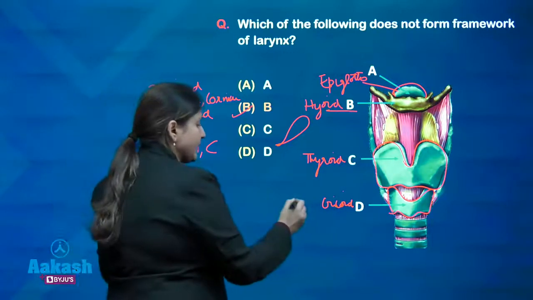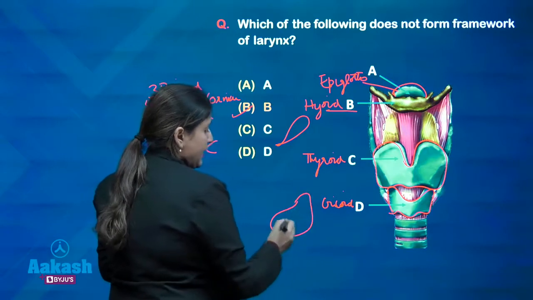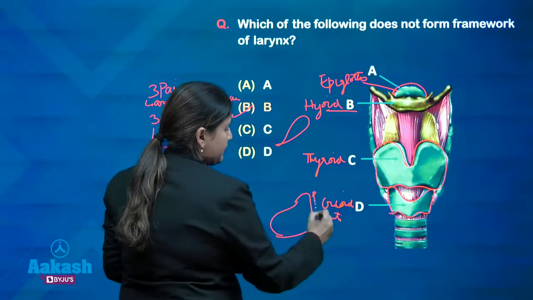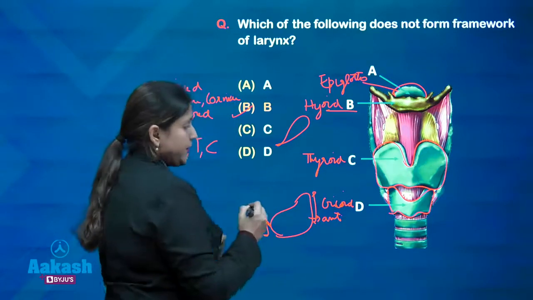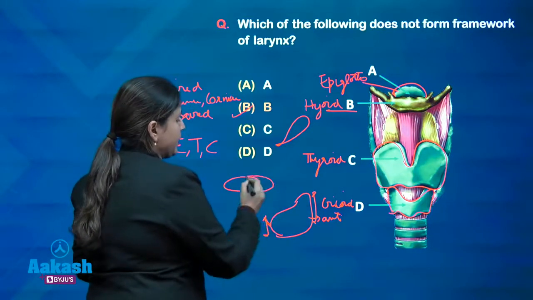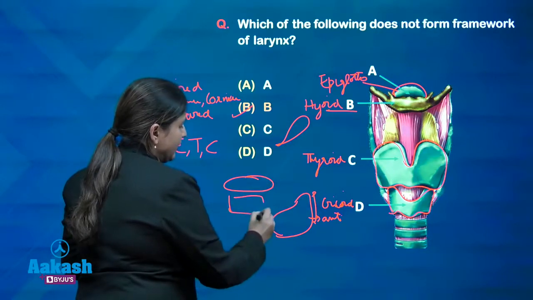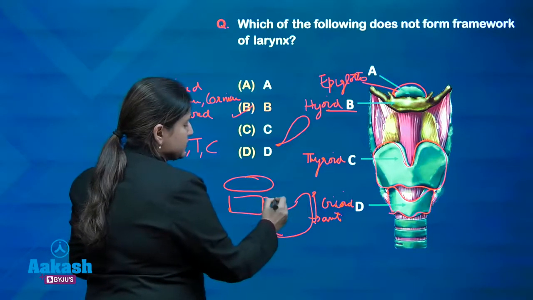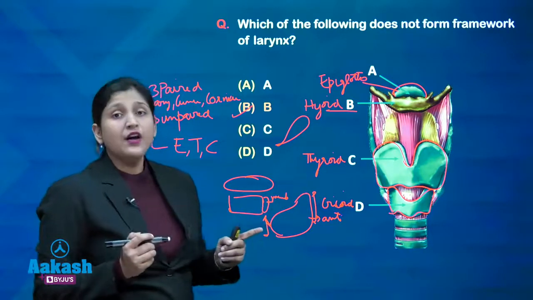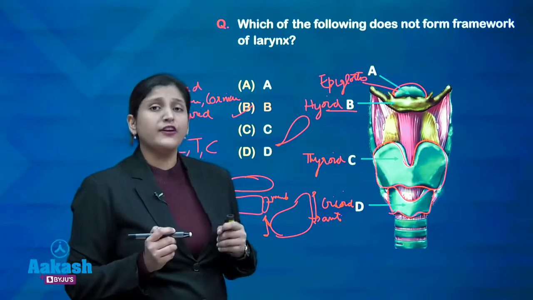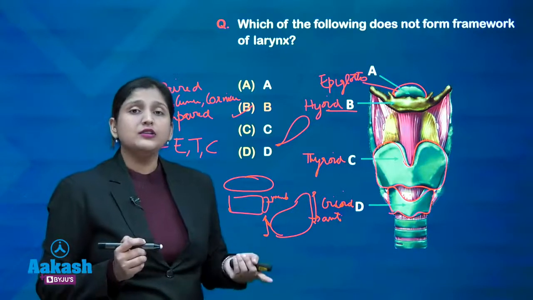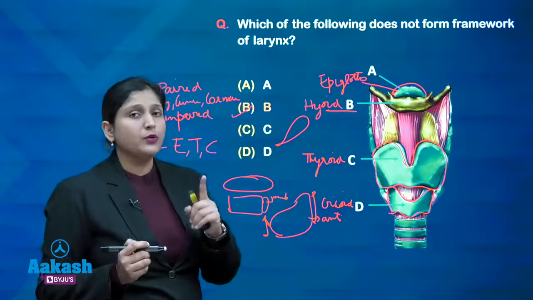Cricoid is signet ring shaped, and it has an anteriorly narrower part and a posteriorly broader part, and cricoid cartilage is the only complete ring that is present. The tracheal rings are present only anteriorly, and the posterior part is the membranous part. Another question that is often asked from the larynx is, which is the narrowest part of an adult larynx? The answer is glottis. And which is the narrowest part in children? Then the answer is subglottis.